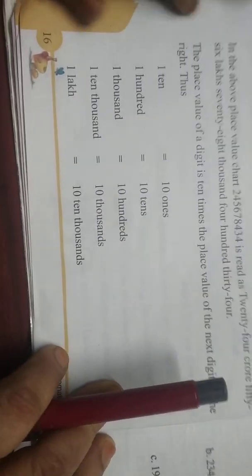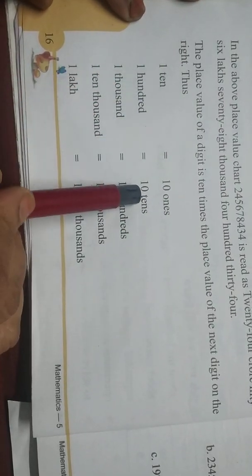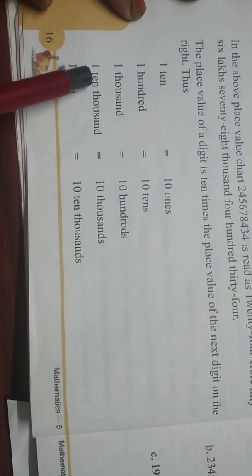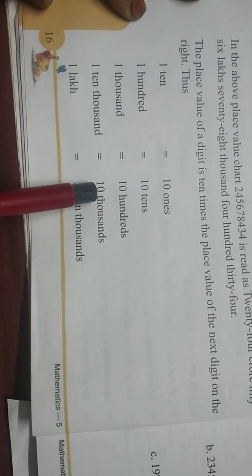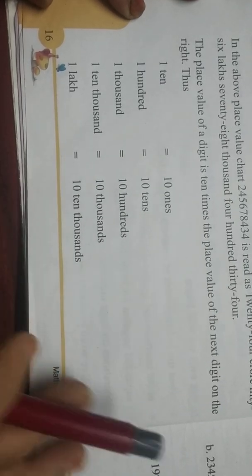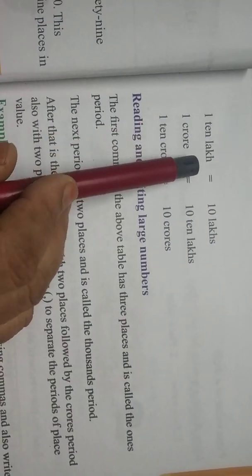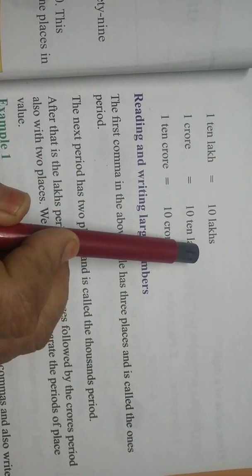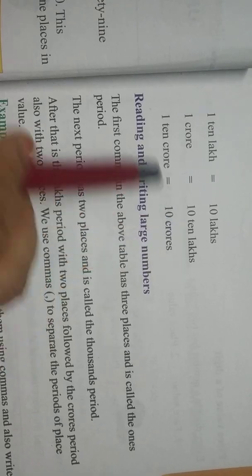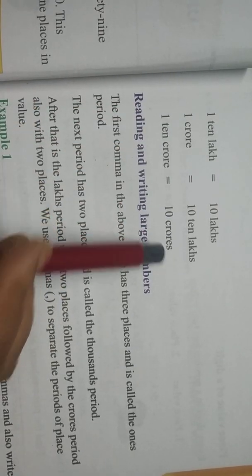That's why 1 ten means 10 ones, 1 hundred means 10 tens, 1 thousand is equal to 10 hundreds, 1 ten thousand is equal to 10 thousands, 1 lakh is equal to 10 ten thousands, 1 ten lakh is equal to 10 lakhs, 1 crore is equal to 10 lakhs, and 1 ten crore is equal to 10 crores.